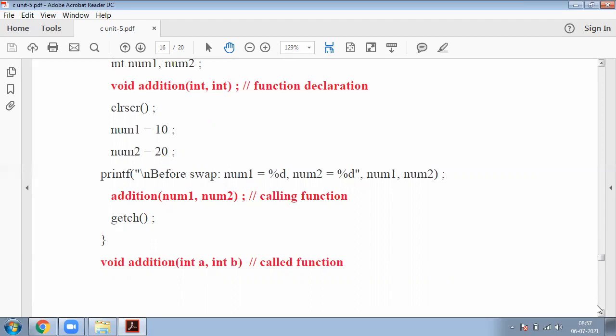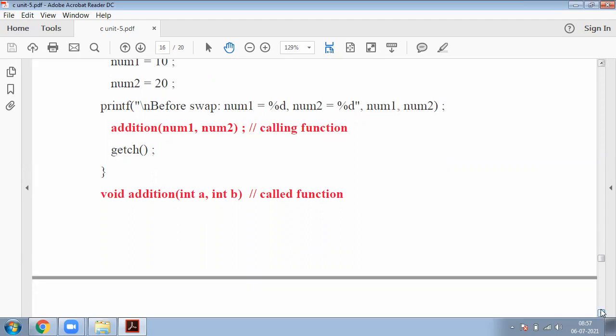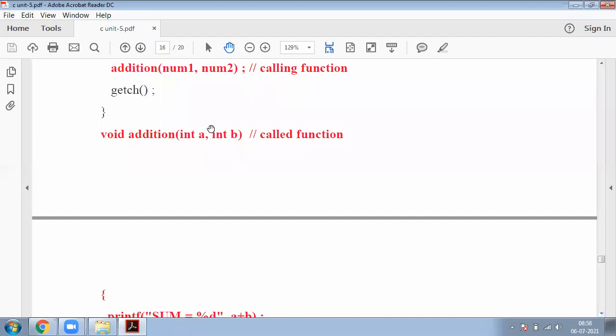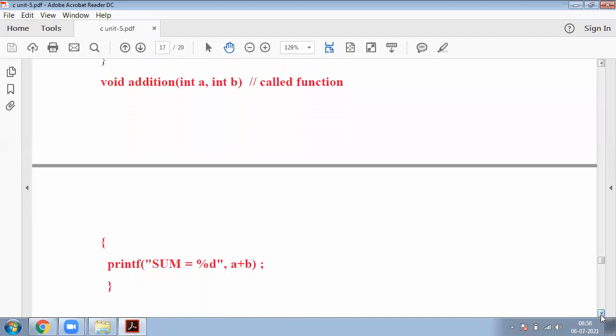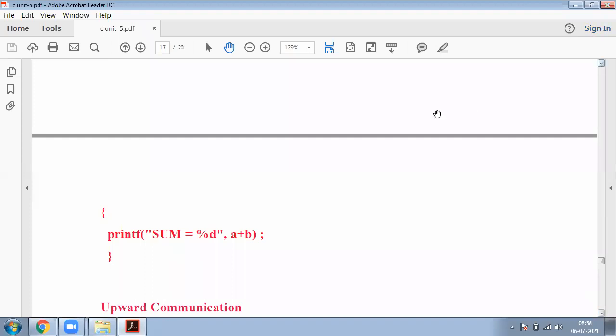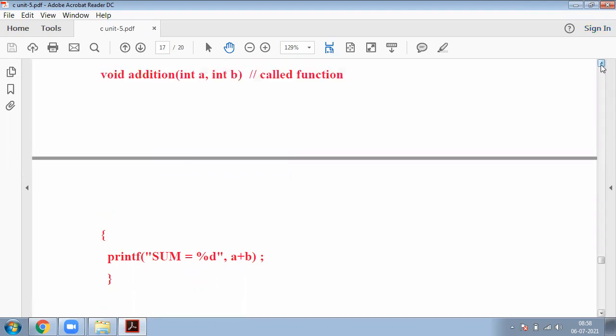Now this is my called function. The called function is available after the main. In that called function, the actual operation is written. In that, printf of sum equal to percentage d comma a plus b. Here a value is 10 and b value is 20. Those two are added, and the result is shown as sum. So this is the end of my called function.